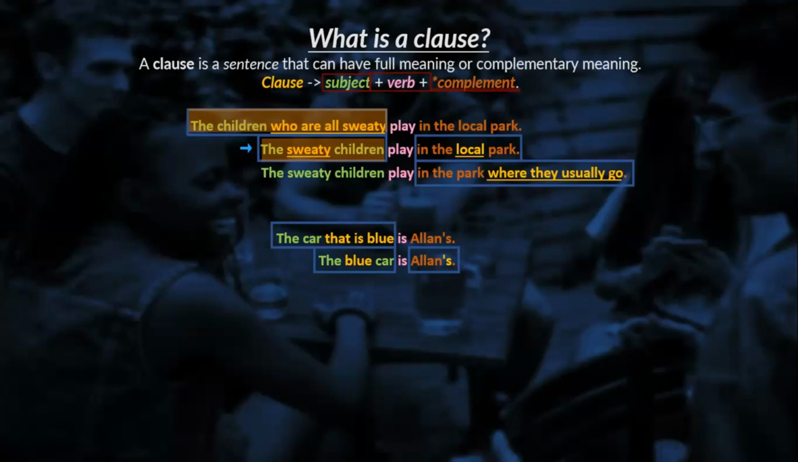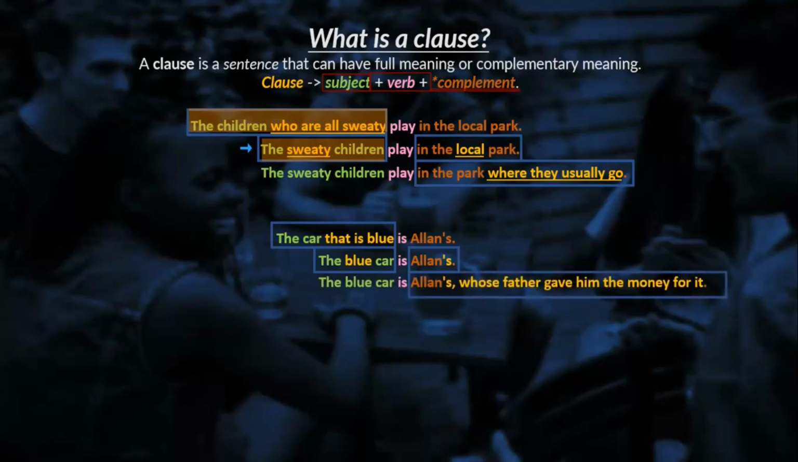Well, don't worry. Let me help you with this one. We can say the blue car is Alan's. And if I want to use whose, I would say whose father gave him the money for it. It's still something similar as I talk about the money. So it's still related to the same original sentence.